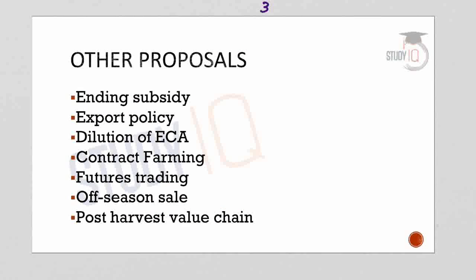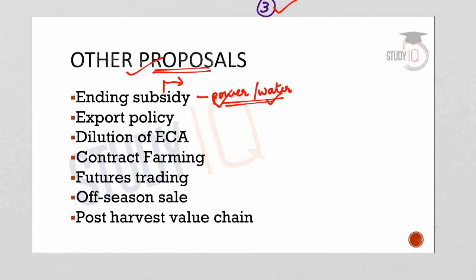Now, along with the three major proposals which we have already discussed, NITI Aayog has made other small proposals as well. Let us see what are the other proposals made by NITI Aayog. First one, NITI Aayog suggested that the power and the water subsidies should be ended or eliminated. So, government has been providing power subsidy and water subsidy. These are done by the state governments to the agricultural sector. So, this should be replaced by micro irrigation facilities.